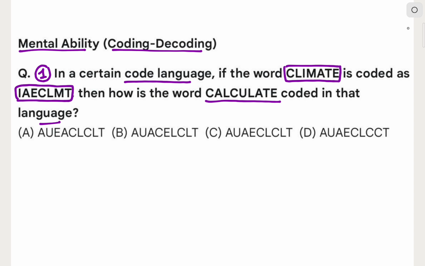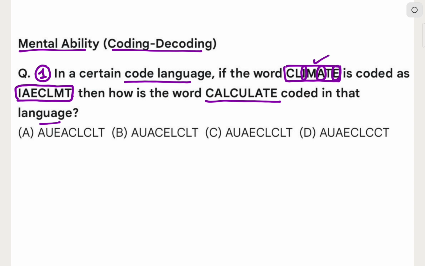In this question we are given the word climate and it's coded as IAECLMT. Now first of all, leave this word climate and see the second word that is given. Can you see some pattern in this word? You refer to it carefully and you can see that IAE, these three are vowels, and CLMT, these three are consonants. That is, in the word climate, the I, the A, the E are vowels, and they are taken in the same order and put at the first. So the vowels are put at the first in the same order as they appear in the word climate.